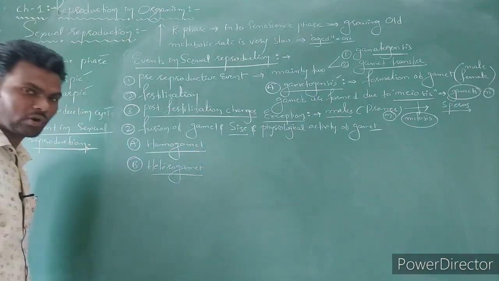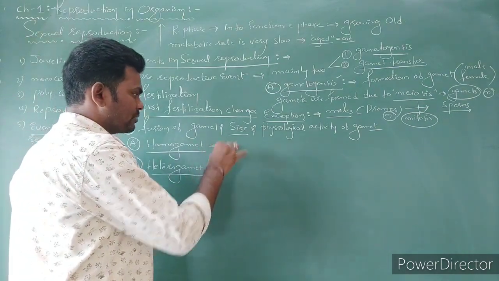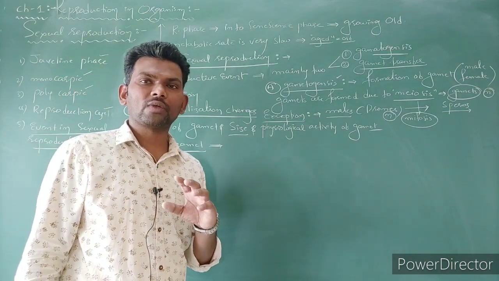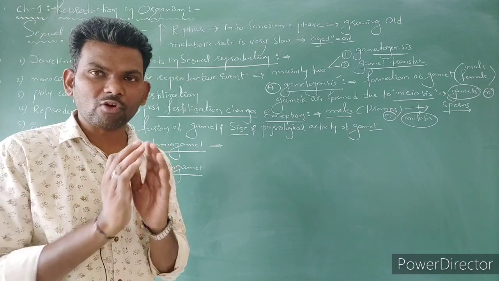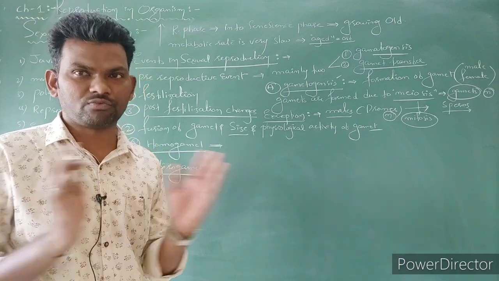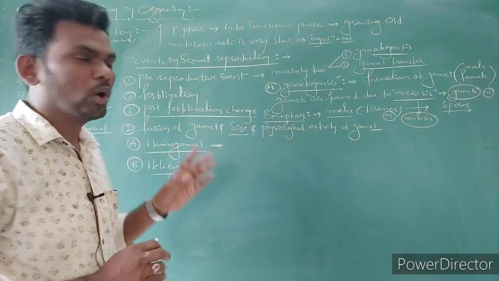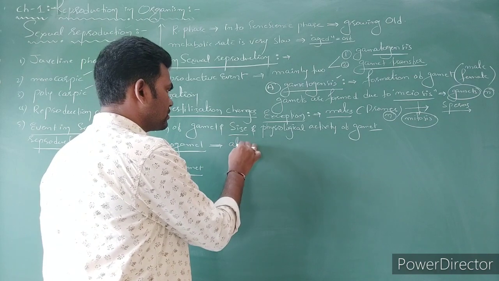Homogametes, heterogametes. Broadly we can divide into two types. Homogametes means that in some cases, the male gamete as well as the female gamete are both morphologically similar, identical. We can't differentiate which is male and which is female. Such morphologically similar gametes we can call homogametes. Got the point?